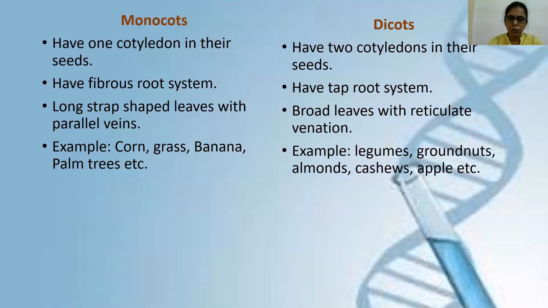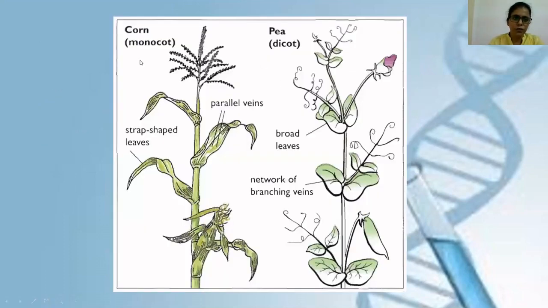In the next image, I'll show you the picture of corn, which is a monocot plant, and the picture of pea, which is a dicot plant. Now here you can look easily. The monocot plants actually have long strap-shaped leaves, and they have parallel venation. So corn, and even sugarcane, are monocots, and they have a fibrous root system. In the case of pea, which is a dicot, you can look at the leaf. Leaves are small, broad, and have branched venation. Branched in the sense of reticulate venation, and they have a taproot system.